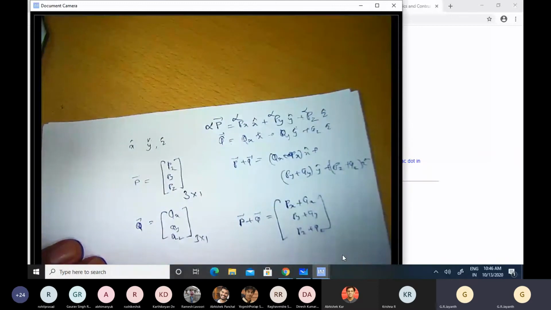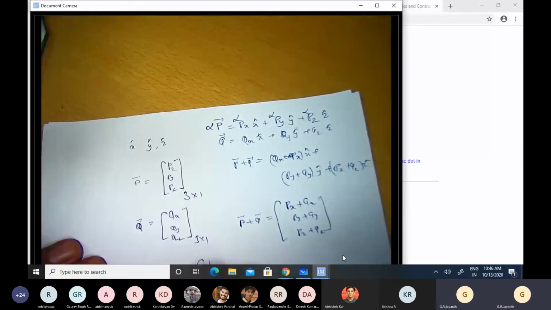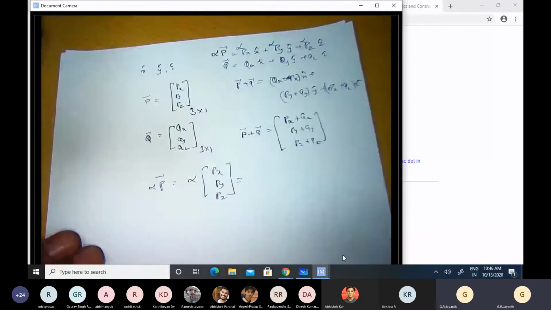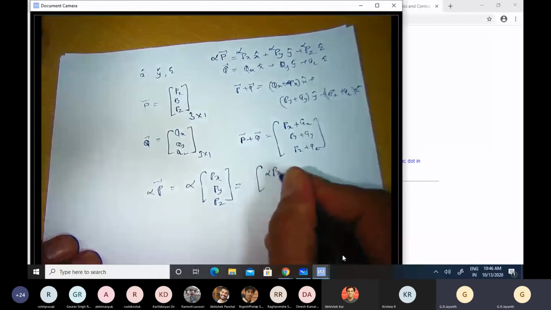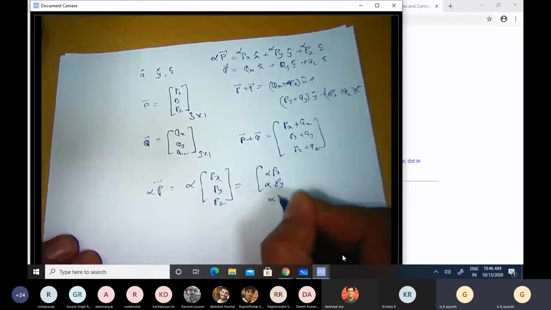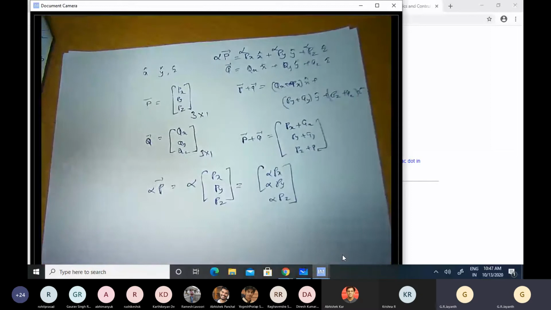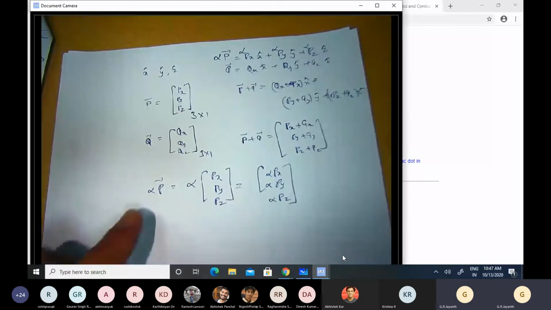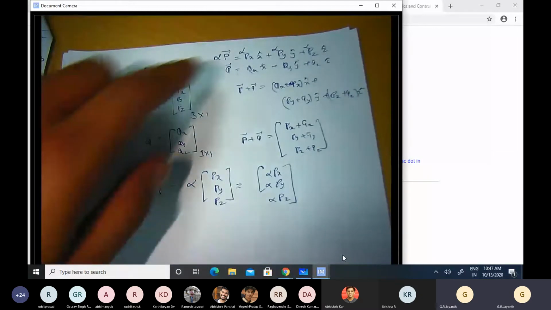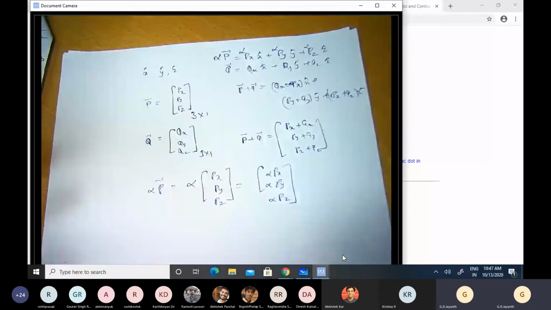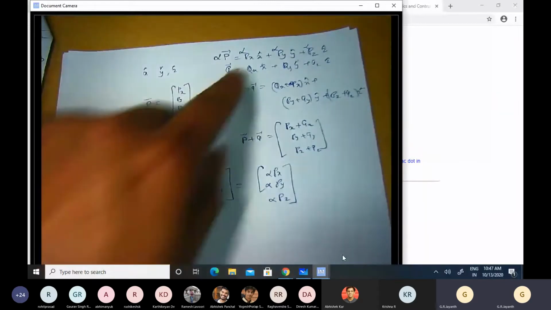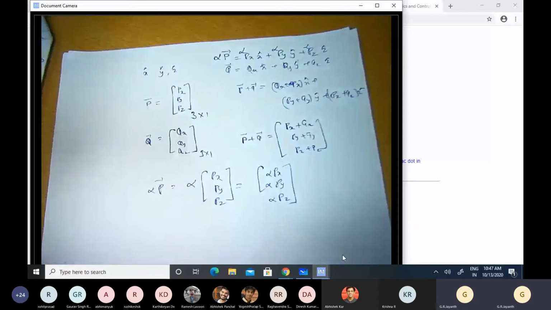If instead I were to represent the vector by means of a column matrix, as I have shown here, and I multiply this scalar with this matrix, again, the way the product of a scalar and a matrix is defined, we note that this is nothing but alpha Px, alpha Py, alpha Pz. So we see therefore that as far as scalar multiplication and vector addition are concerned, there's really no difference whether I choose to represent it using unit vectors or using a column matrix.